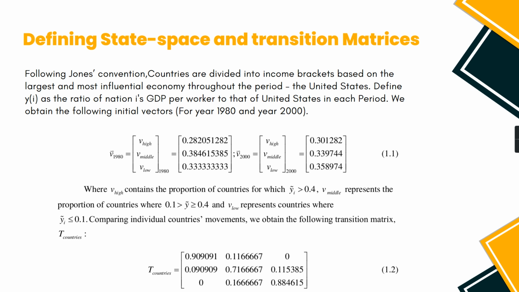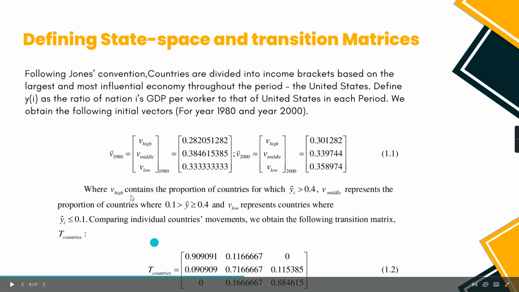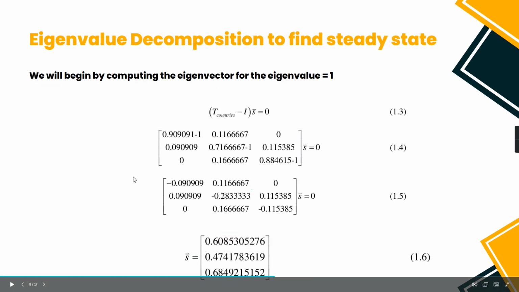Empirical data was used to determine the stochastic state vectors for the 1980 and 2000 period. Similarly, studying the growth of individual countries over this time period, the transition matrix for this time period was defined. As is evident, this is the stochastic state vector for 1980, this is the stochastic state vector for 2000, and this is the transition matrix.